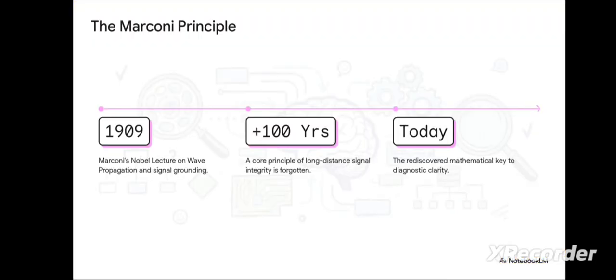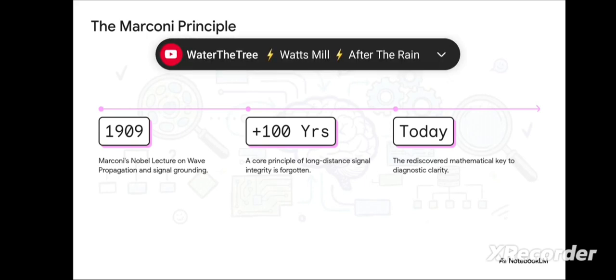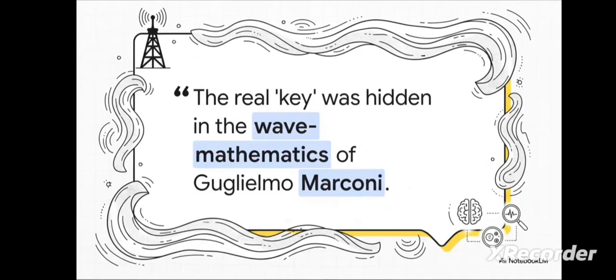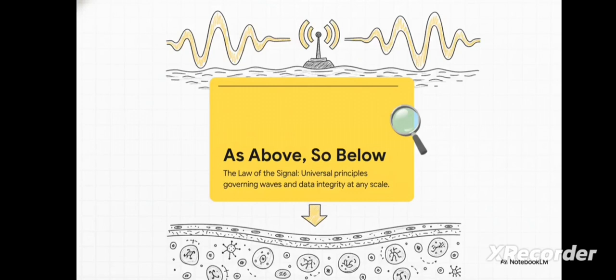So the story really begins way back in 1909. That's when Guglielmo Marconi gave his Nobel lecture on wave propagation. But somewhere in the century that followed, a really core piece of his understanding of signal integrity just got lost. It was forgotten. And now, today, that exact principle is being rediscovered as the mathematical key we've been missing all along. See? The key wasn't new, it was just buried. It was hidden in the wave mathematics of Marconi, the original master of the waves. All this time, the answer was right there in his work on how signals maintain their integrity over these vast distances.